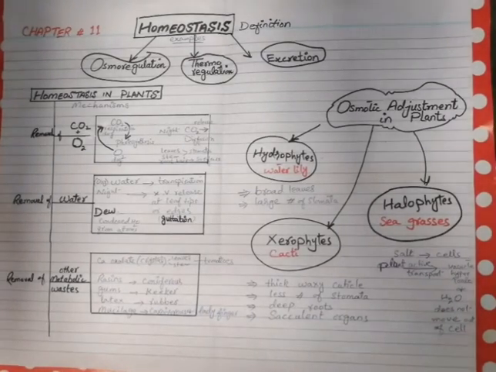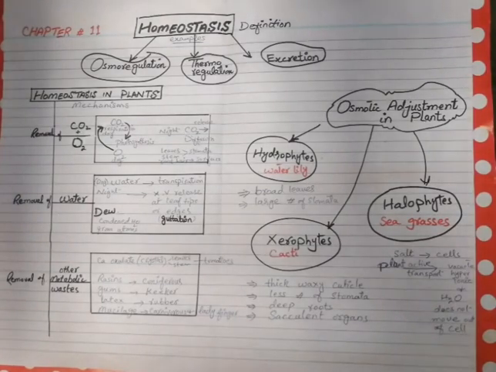It does not matter what the conditions in the outer environment are, the internal condition should be maintained. That maintenance of internal condition is called homeostasis. For example, temperature is maintained in the body, whatever is the temperature in the outer environment, and